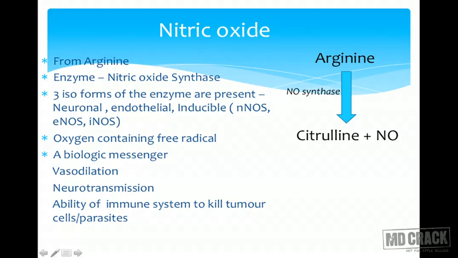It is involved in neurotransmission. It increases the ability of the immune system to kill tumor cells or parasites. So these are the main functions of nitric oxide. It acts via the formation of cyclic GMP as the second messenger. We'll talk more about cyclic GMP and its effects as we talk about different other hormones. So right now let us remember that it is a vasodilator. The most important functions are vasodilation and its ability to kill tumor cells or parasites.